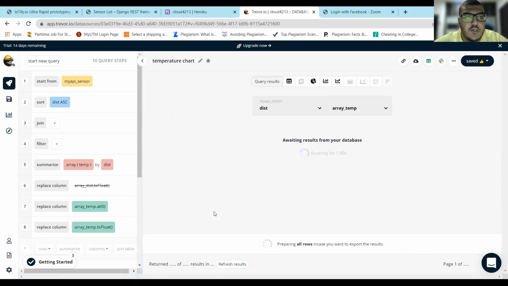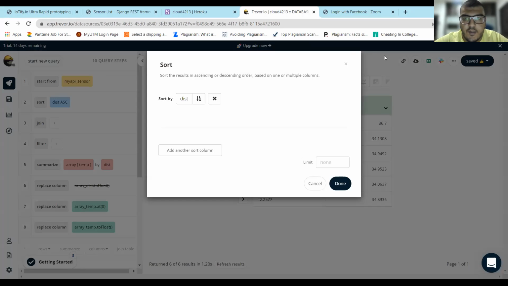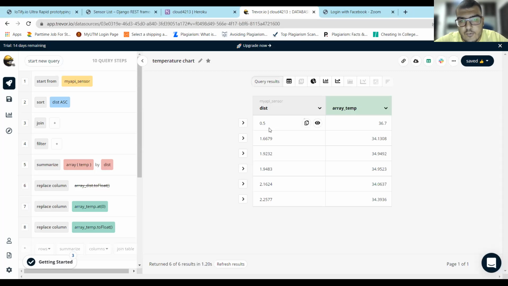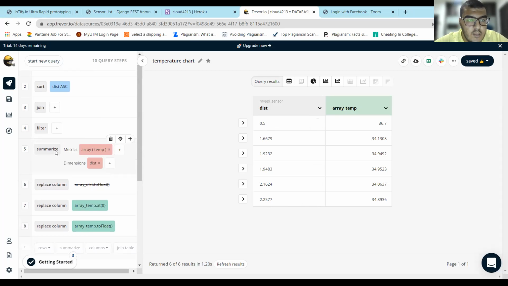So this is my temperature chart. First, I input all of the readings from my API sensor. I also sorted the readings by distance from lowest to highest. As you can see, from 0.5 till 2.25. Then I summarized my table from only temperature and distance.